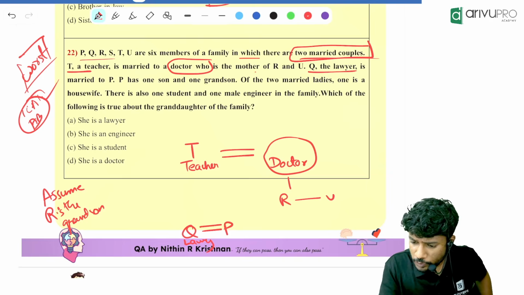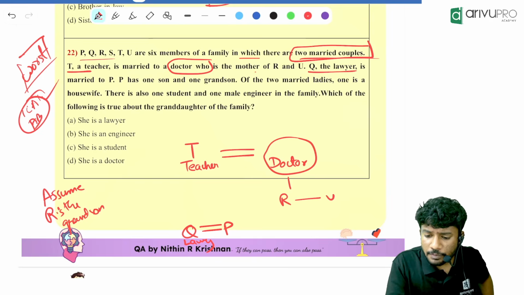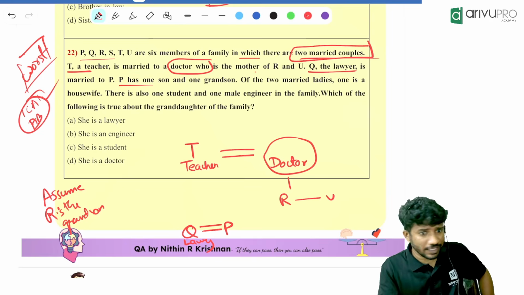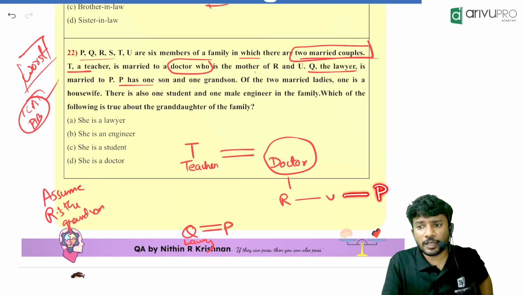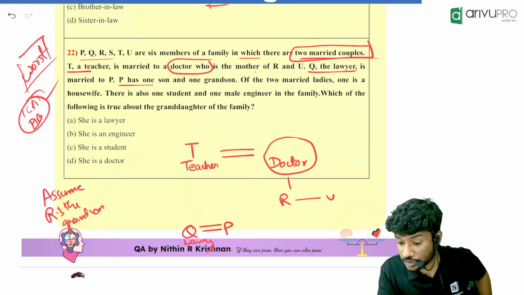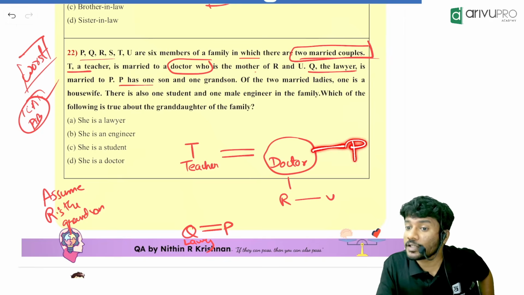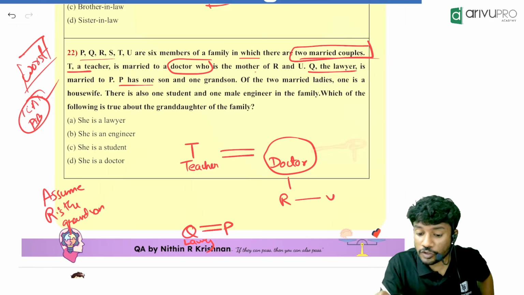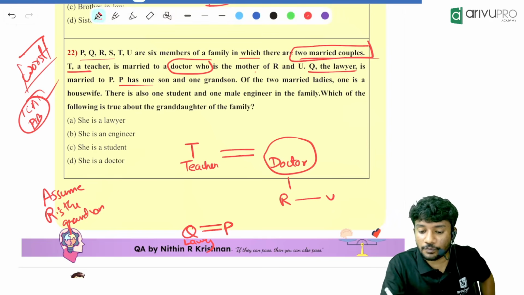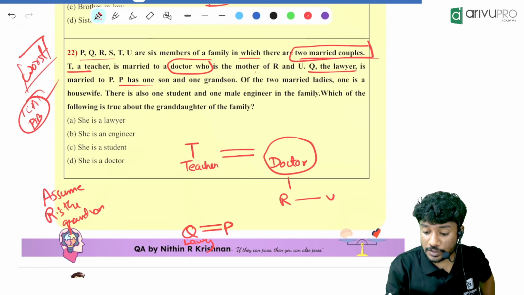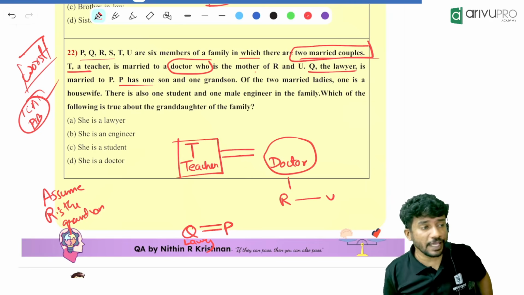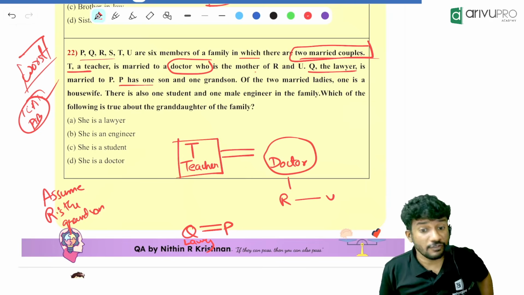Q the lawyer is married to P. P has one son and one grandson. You understood why P cannot be here? Because the number of people will be more than 6. So the only possible position of P is on the top. That means we already know that T will be a male, because the doctor is a female.